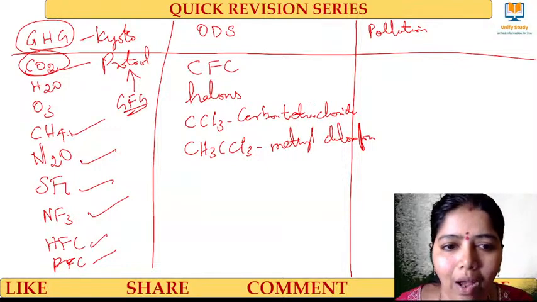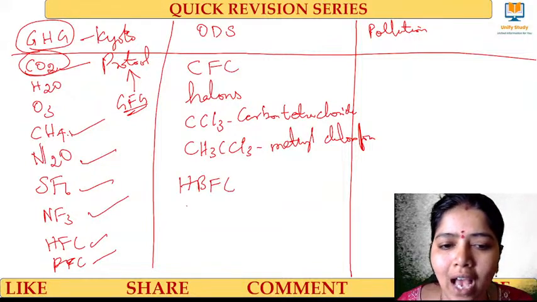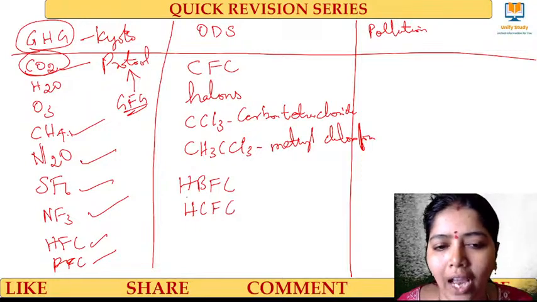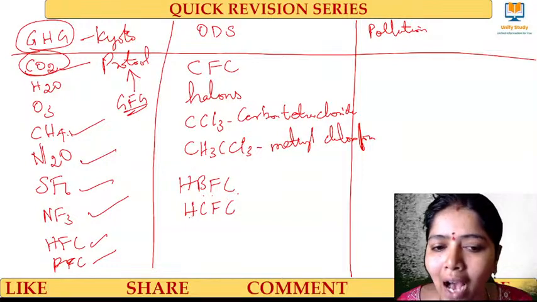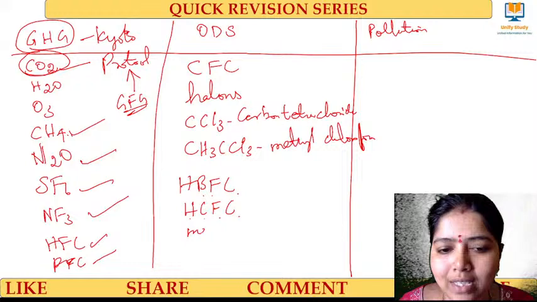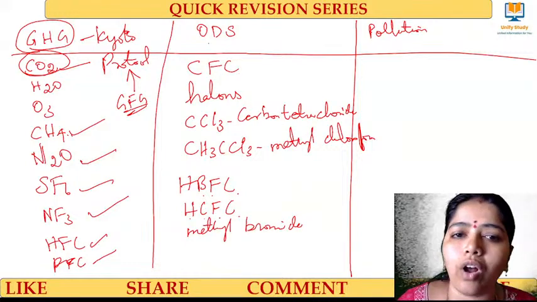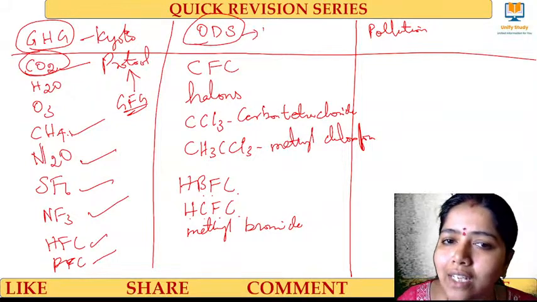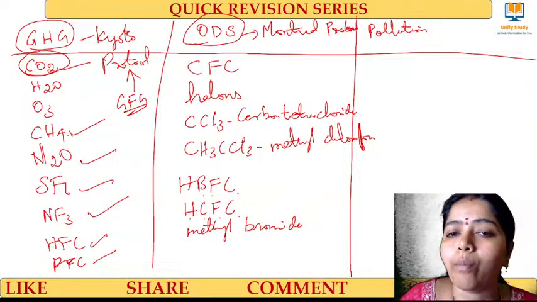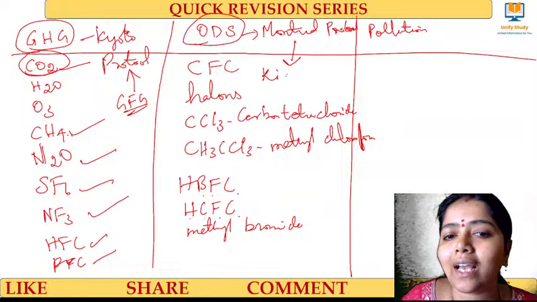Don't worry, now I can also connect you with what it has been related to. HBFCs and HCFCs: hydrobromofluorocarbon, hydrochlorofluorocarbon. And then methyl bromide. This has been asked as a question, methyl bromide. These are all what we call ODS. ODS is related to what? Montreal Protocol. Montreal Protocol is being connected to what? Kigali Protocol.